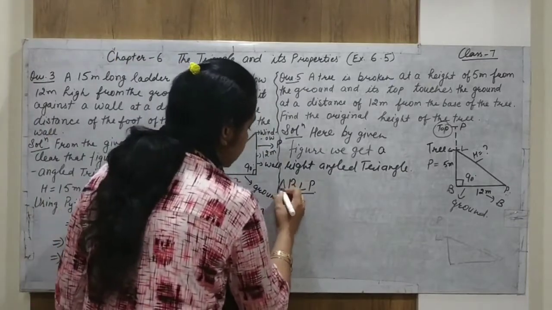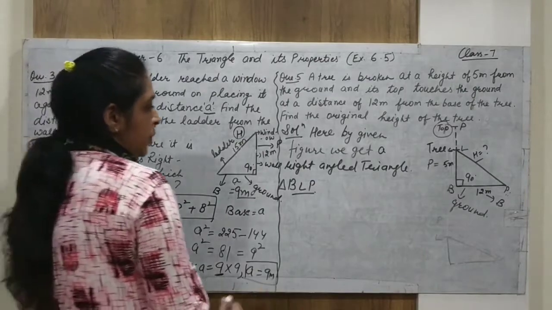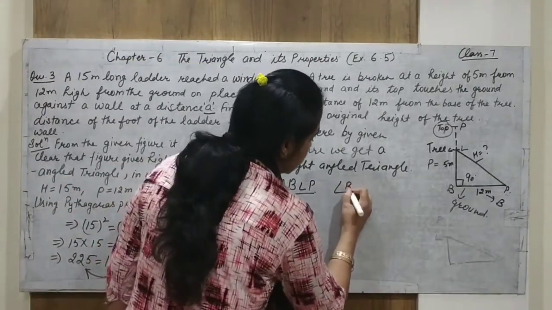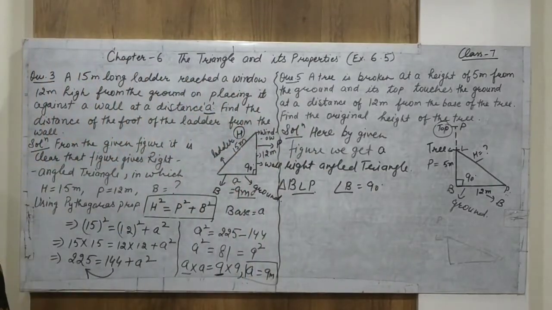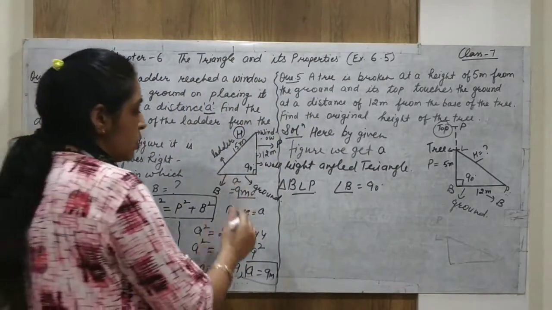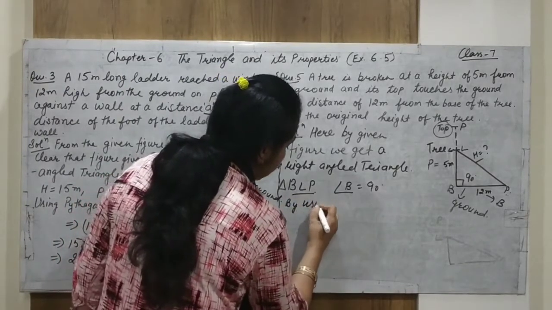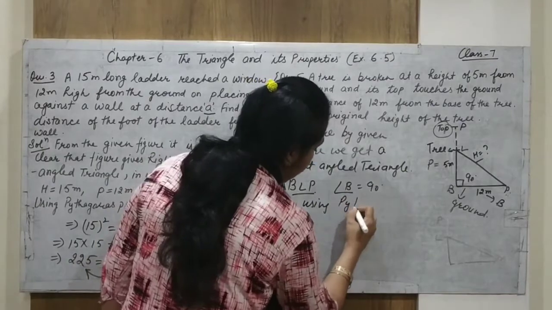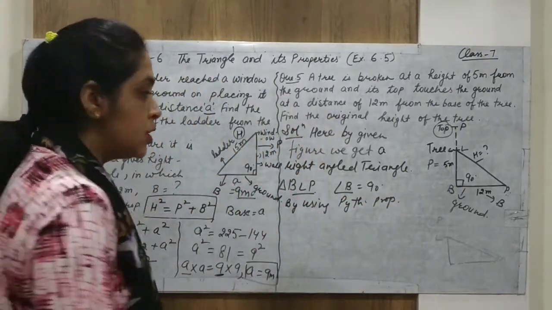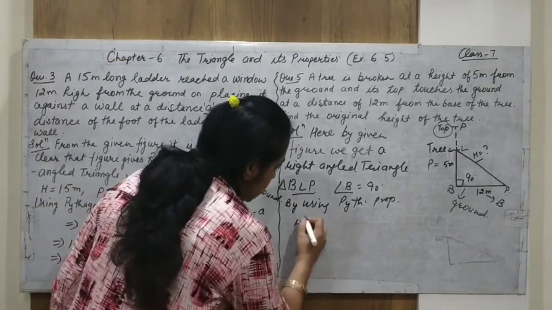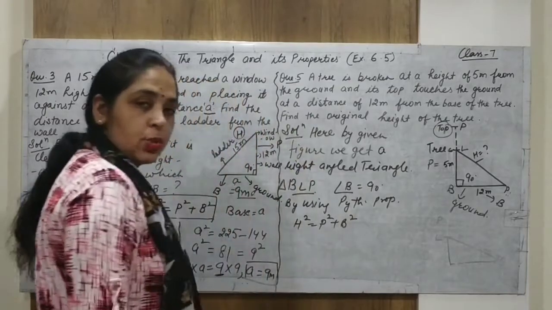Alright, we can write here triangle. This is a right angle triangle, in which angle B is equal to 90 degrees. So, using the Pythagoras property. What is the Pythagoras property? That is h square is equal to p square plus b square.